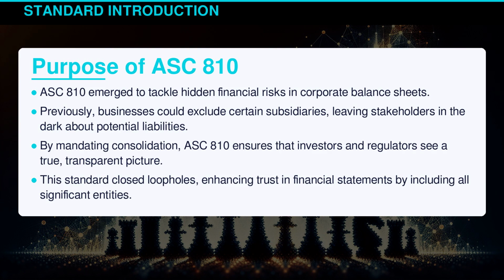ASC 810 emerged to tackle hidden financial risks in corporate balance sheets. Previously, businesses could exclude certain subsidiaries, leaving stakeholders in the dark about potential liabilities. By mandating consolidation, ASC 810 ensures that investors and regulators see a true, transparent picture. This standard closes loopholes, enhancing trust in financial statements by including all significant entities.